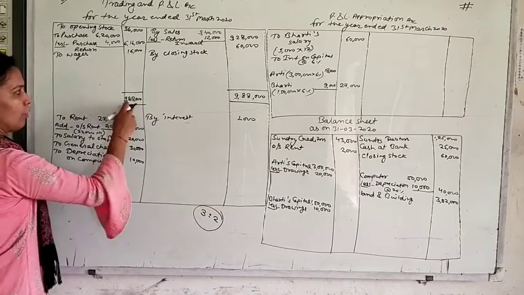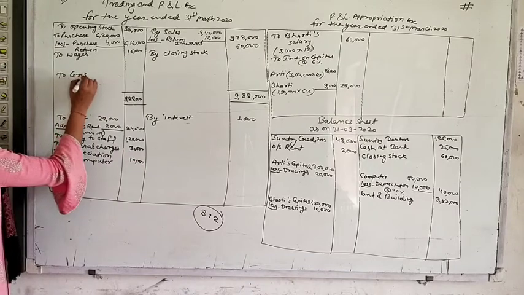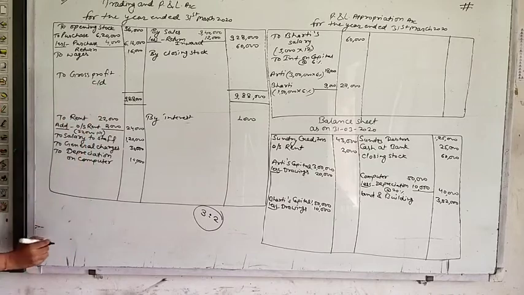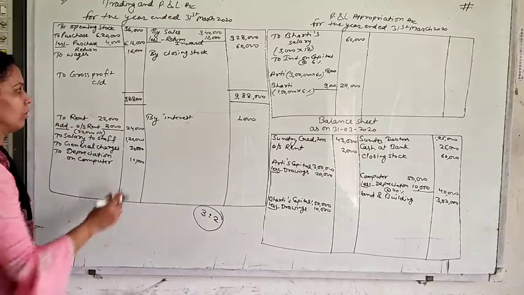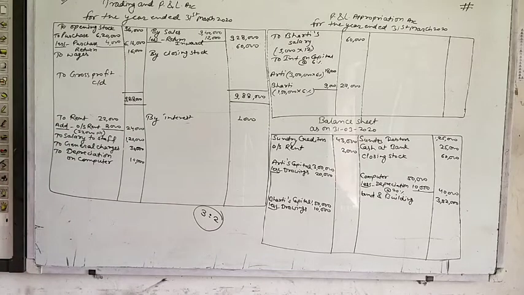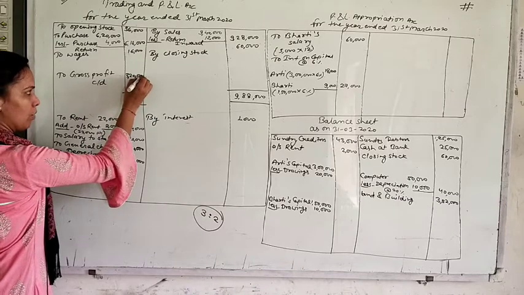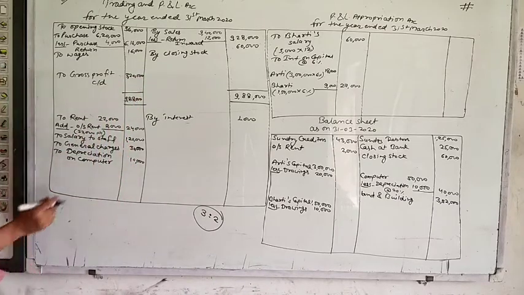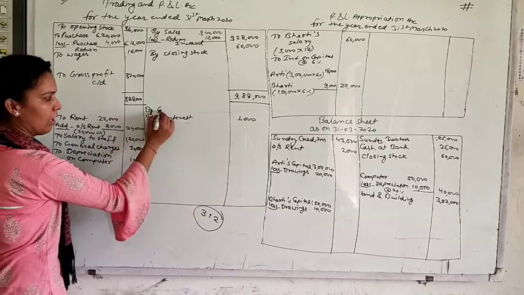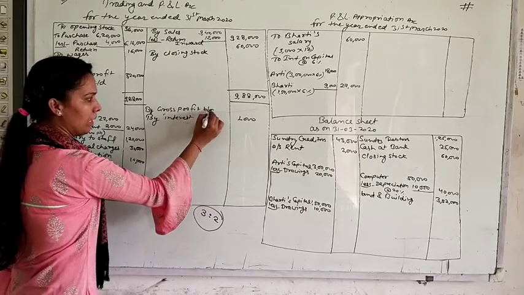9,88,000. Out of 988, just deduct all these items, then you will get gross profit CD. CD, what is the meaning of CD? Carried down. So 988 minus all these items, then you will get gross profit of rupees 3,20,000. Gross profit will be transferred to the credit side of P&L account by gross profit BD.